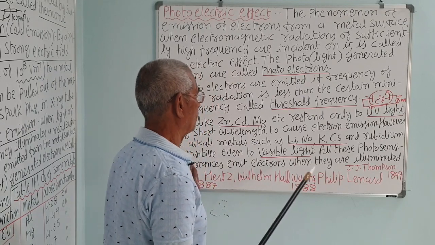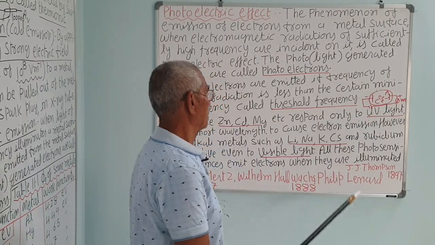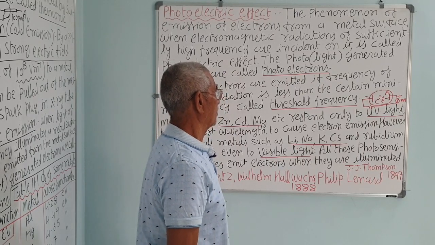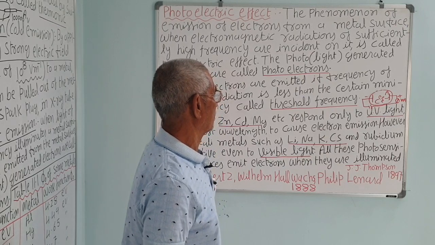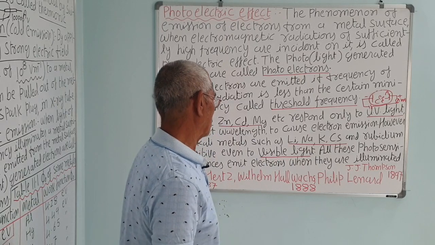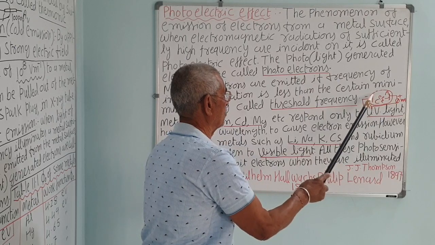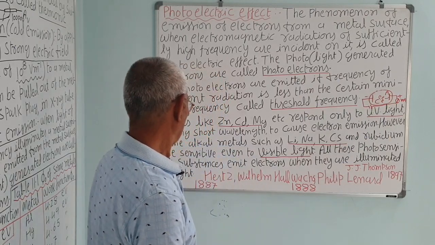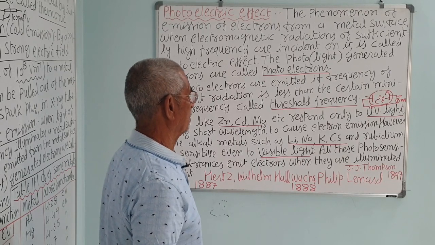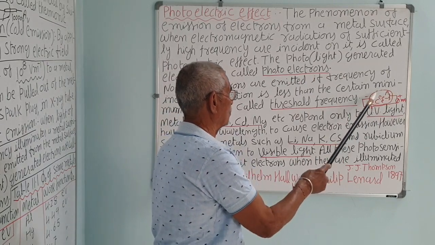Correct? So, how does the photoelectric current change with the intensity? As intensity increases, the photoelectric current also increases. The current does not depend on the frequency, but emission depends on the frequency. The more the potential difference, the more the current. If you give more potential, more electrons will be attracted toward the anode. Correct? So, the current depends on intensity and potential, but frequency is only required to remove the electron.